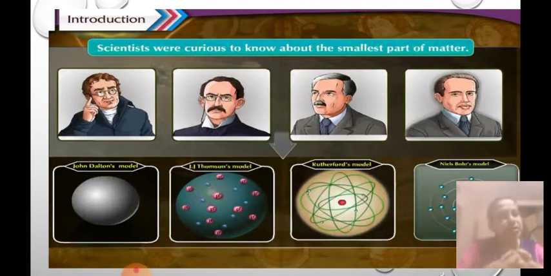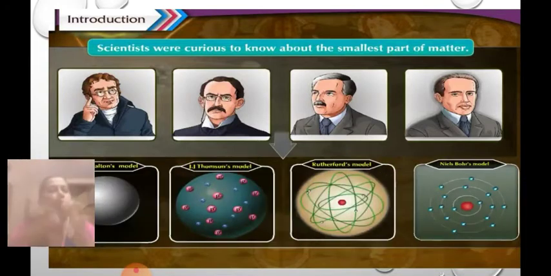Then you learned about Rutherford's nuclear model of an atom, and Niels Bohr's stable orbit atomic model. All these scientists tried to find out what matter was made up of, and finally they came to know that it was nothing but the atom.